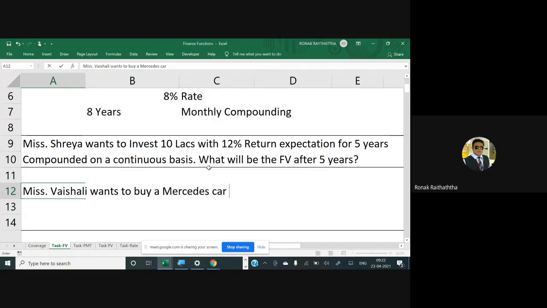Okay, she wants to buy a Mercedes car after 8 years. For that she is investing something now.